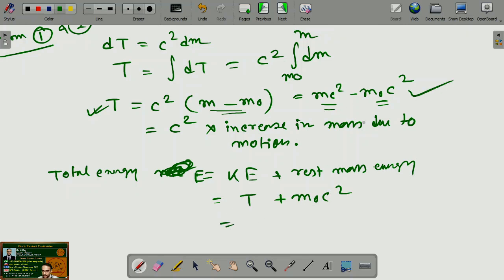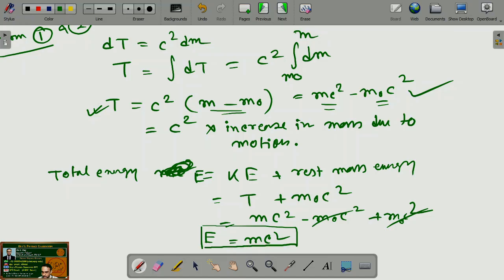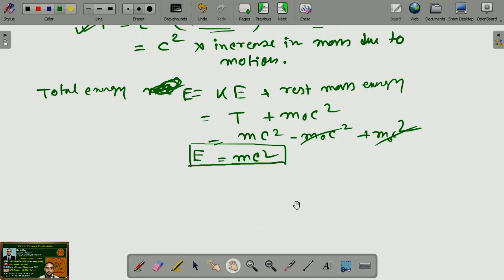Total energy would be this plus m0 c square, meaning mc square minus m0 c square plus m0 c square. So this will cancel out, and total energy E would be what? mc square, which is Einstein's mass energy equivalence, the famous relation E equals mc square given by Einstein.